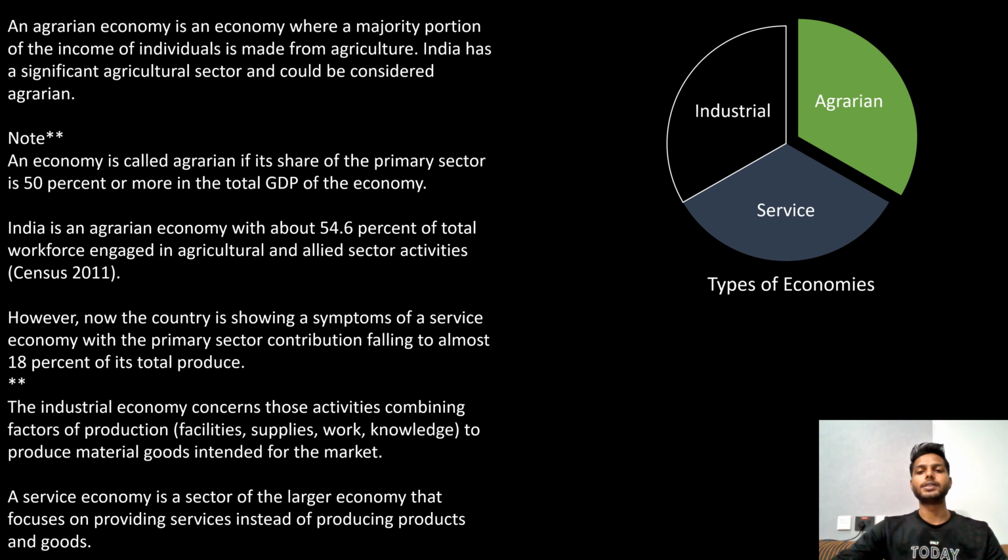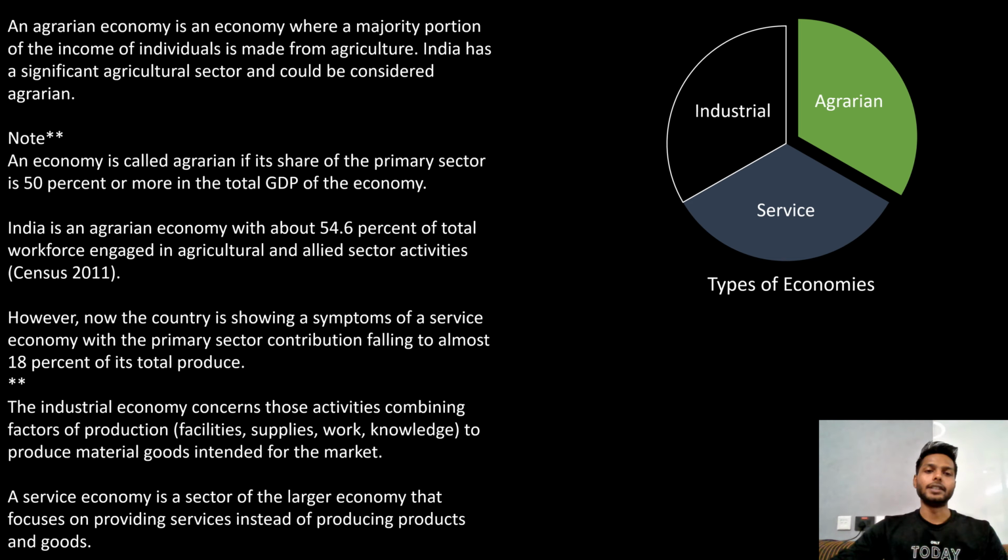Here in this slide, we'll be discussing the types of economies. There are three types of economies: agrarian economy, service economy, and industrial economy. Proceeding with the agrarian economy, an agrarian economy is an economy where a majority portion of the income of individuals is made from agriculture. India has a significant agricultural sector and could be considered agrarian. An economy is called agrarian if its share of the primary sector is 50% or more in the total GDP of the economy.